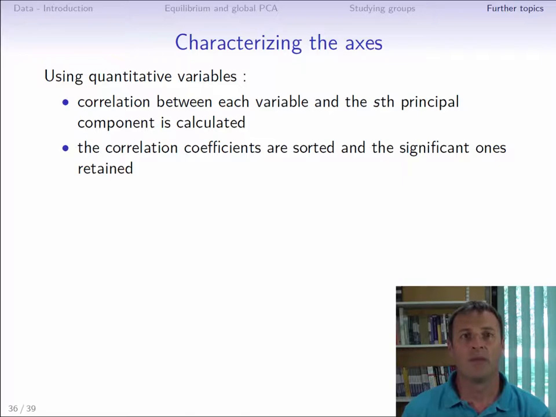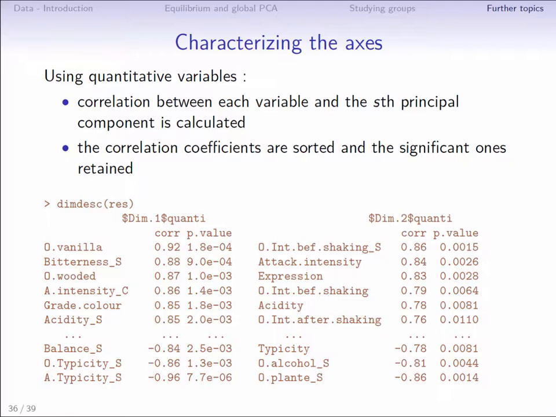To describe each dimension using the quantitative variables, we can calculate the correlation coefficient between each variable and the dimension, and then sort them from largest to smallest, keeping only those that are significantly different to 0. In our example here, we only use the active variables, that is, the sensory descriptors, to characterize the axes. We could also characterize the axes using the supplementary variables, but here the preferences are not very interesting in terms of being able to understand the dimensions.